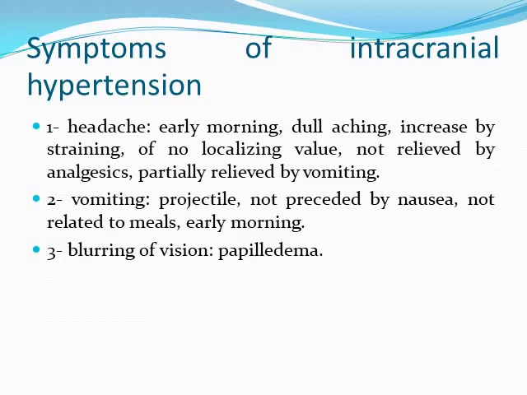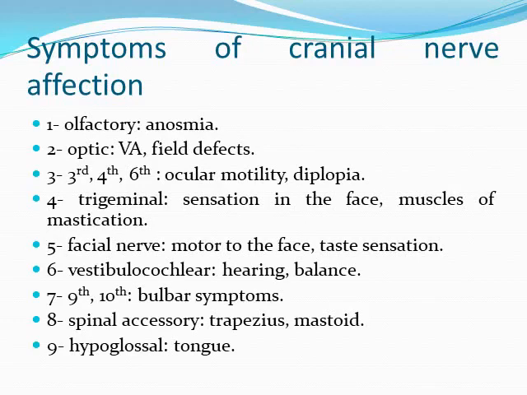Blurring of vision due to papilledema, congestion, and obstruction of the venous return with swelling of the optic disc. Symptoms suggestive of cranial nerve affection. The first cranial nerve, olfactory: the patient may complain of anosmia or hyposmia, which means loss or decrease of smell sensation, or abnormal smell sensation like olfactory hallucination. Optic nerve is responsible for visual acuity, field of vision defect, and color vision.